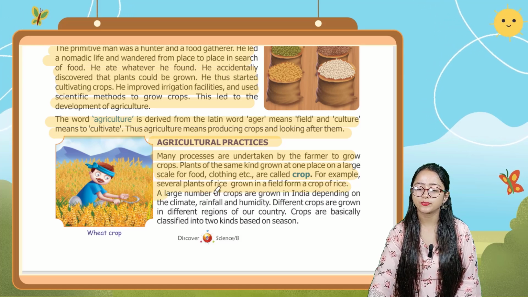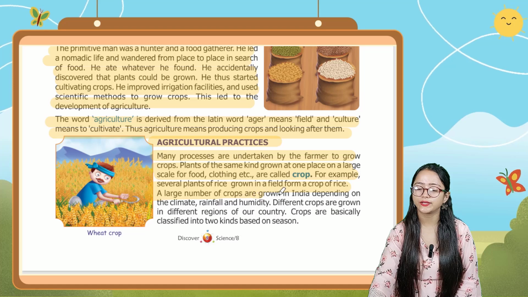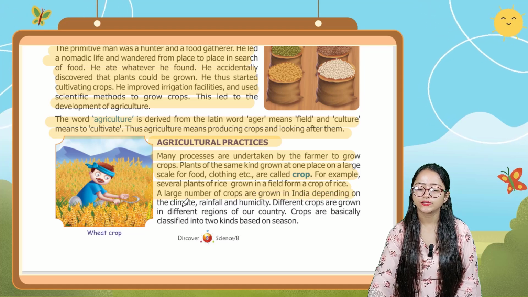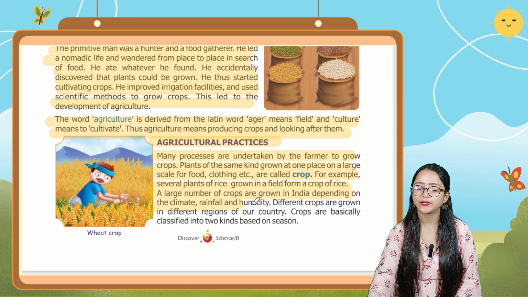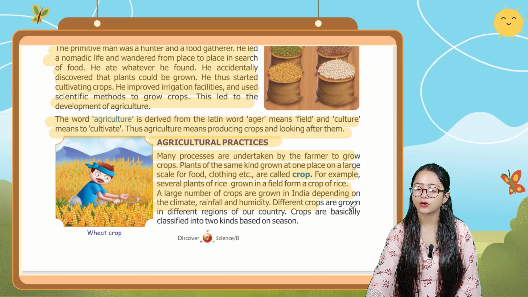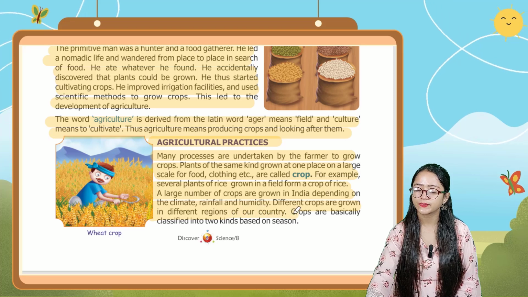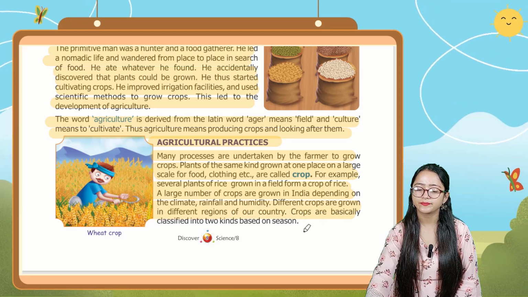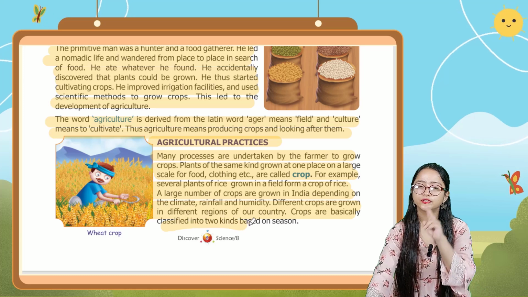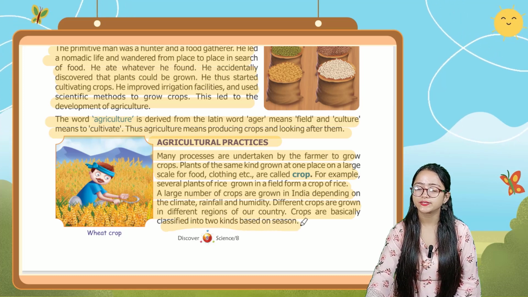A large number of crops are grown in India depending on the climate, rainfall, and humidity. Different crops are grown in different regions of our country. Crops are basically classified into two kinds based on season.